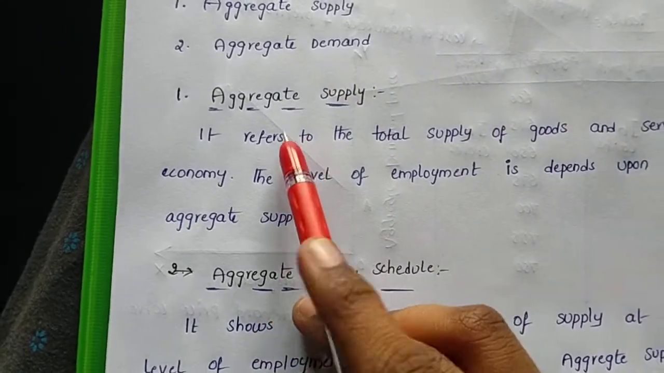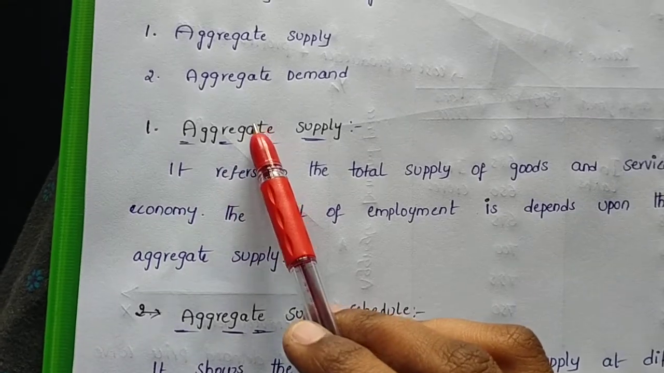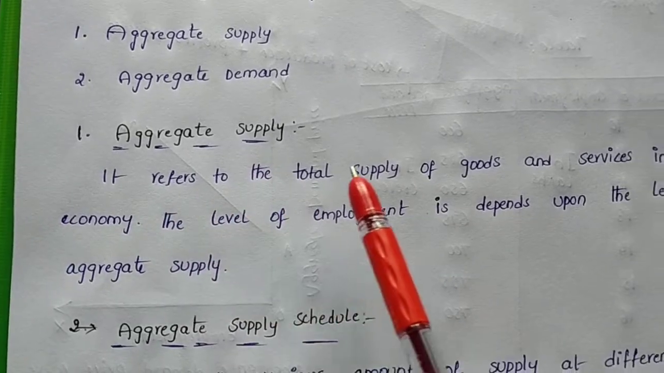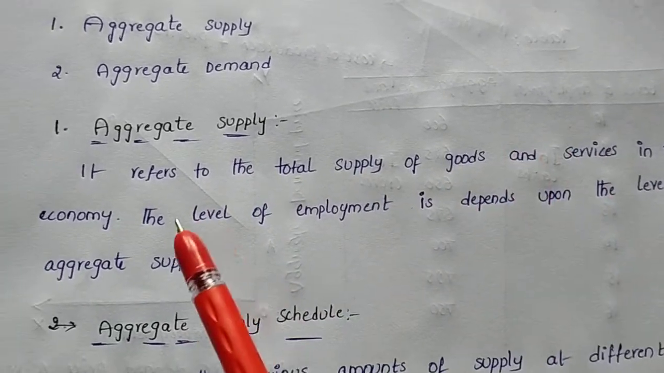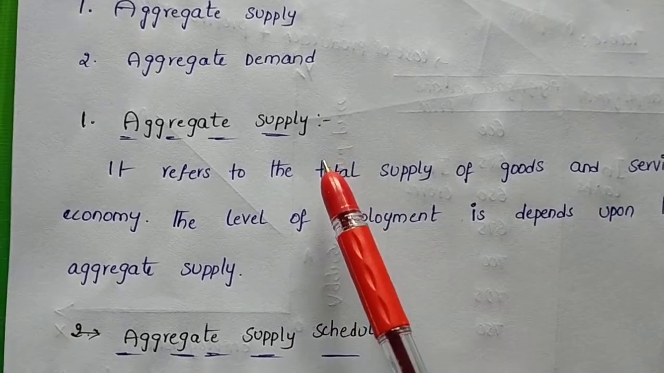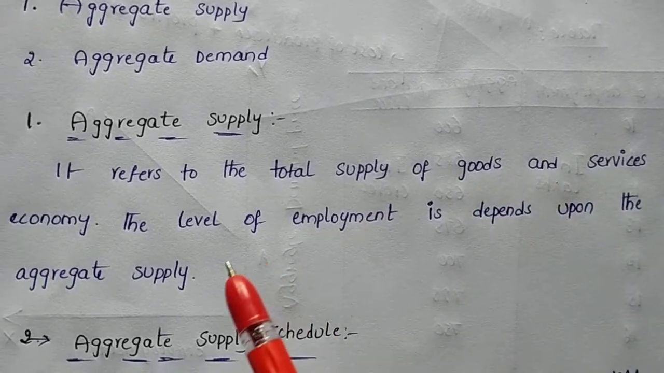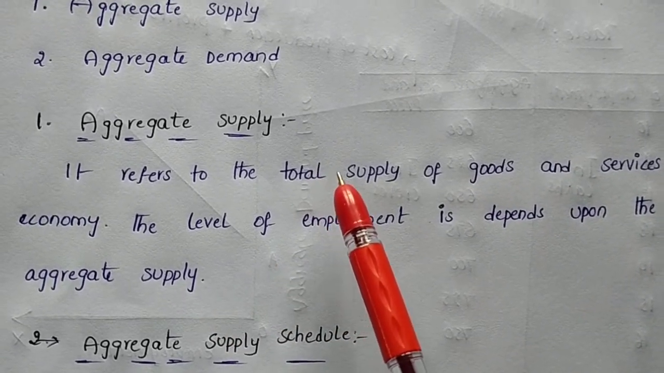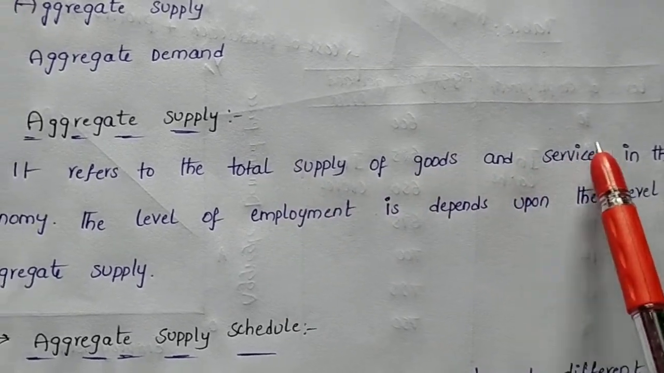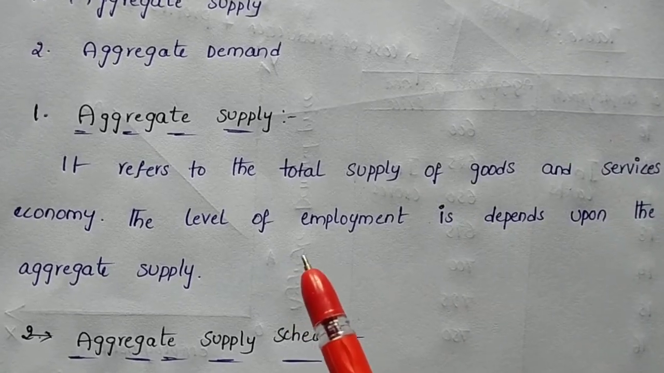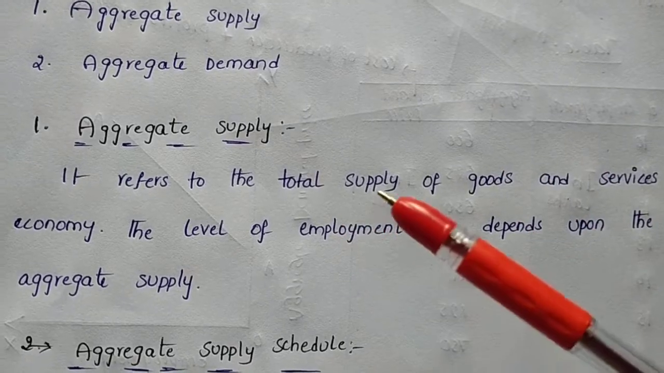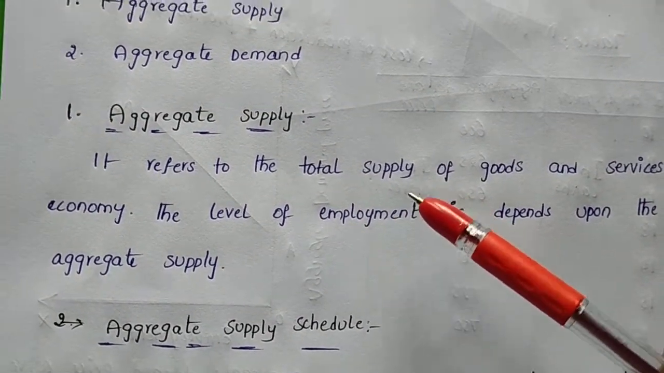Friends, next we want to know what is meant by aggregative supply. Aggregative supply refers to the total supply of goods and services in the economy. The level of employment depends upon the level of aggregative supply. What is meant by total supply? Total supply means the cost of production of the goods and services in the economy. The level of aggregative supply depends upon the level of employment. This is meant by aggregative supply.